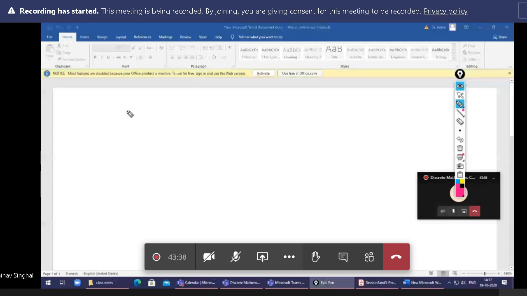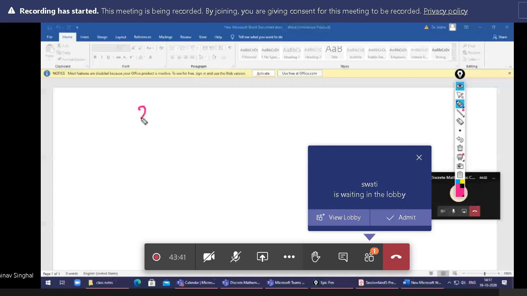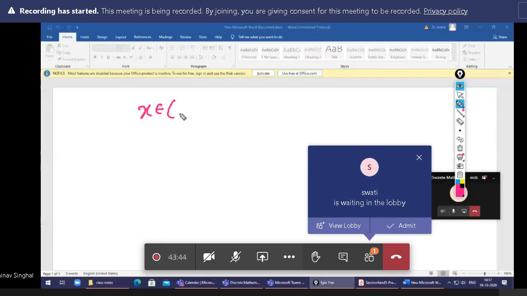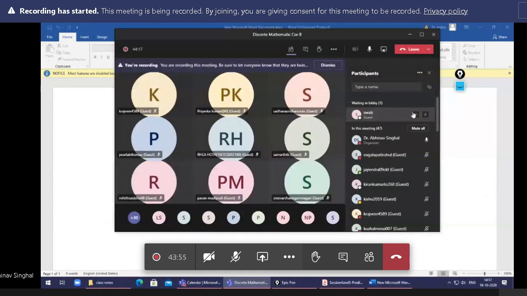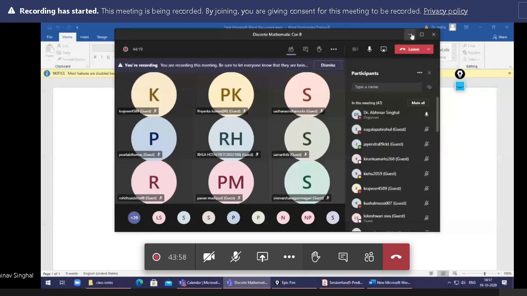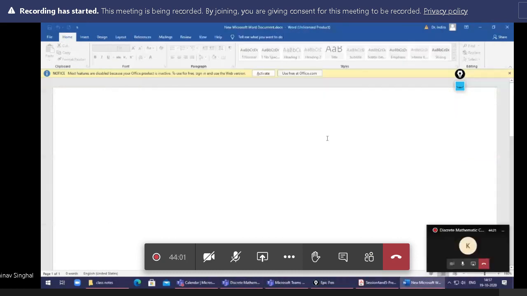So x belongs to {0, 1}. There are only two numbers, 0 and 1.